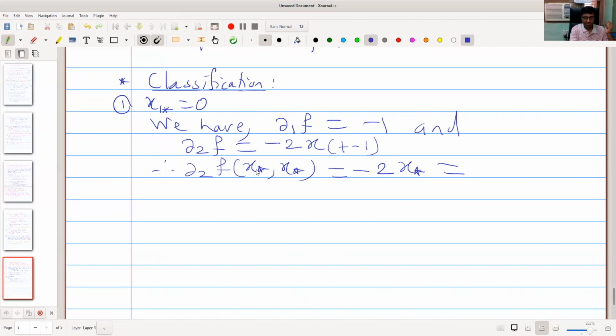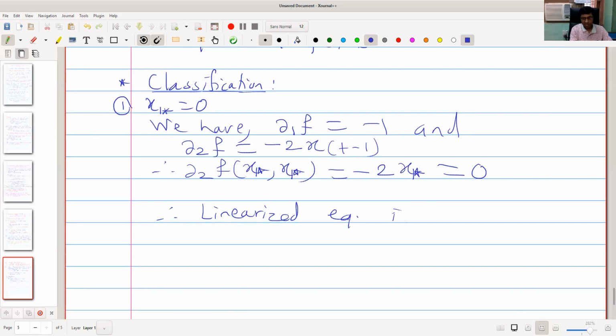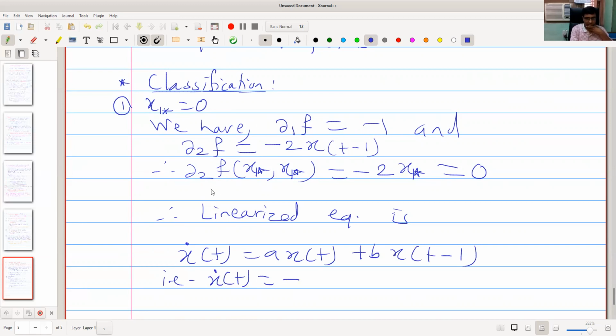Therefore, the linearized equation, z dot or x dot doesn't matter, is x dot equal to a x of t plus b x of t minus 1, where a is minus 1 and b is 0.